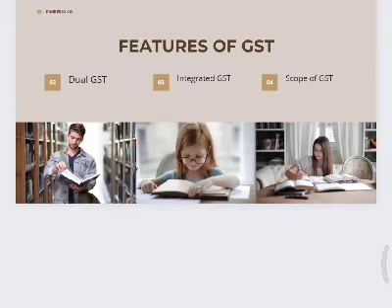And then the next one is the scope of GST. Under this feature, the scope of GST is applicable to all goods and services except alcohol for human consumption. And this GST is applicable on 5 specified petroleum products from a date to be recommended by the GST Council.